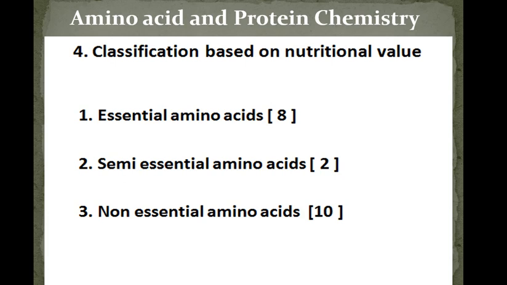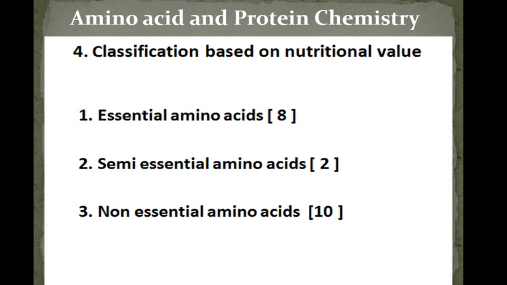Because if the precursors are present in the diet, we don't need to take these amino acids. Such amino acids are called semi-essential. There are two semi-essential amino acids, that is arginine and histidine. Then non-essential amino acids: the remaining 10 amino acids are called non-essential amino acids.